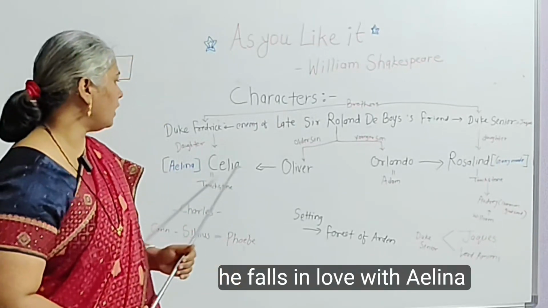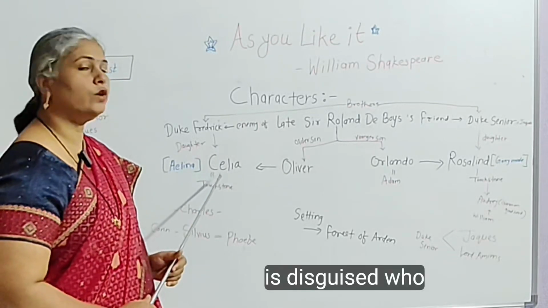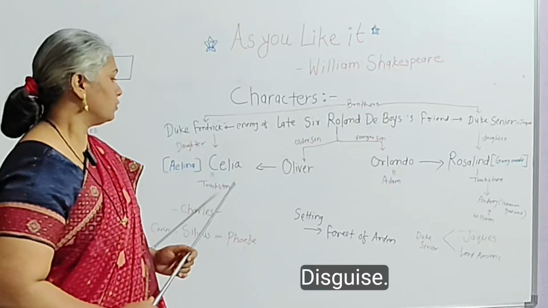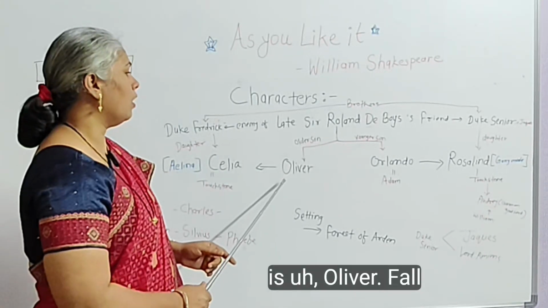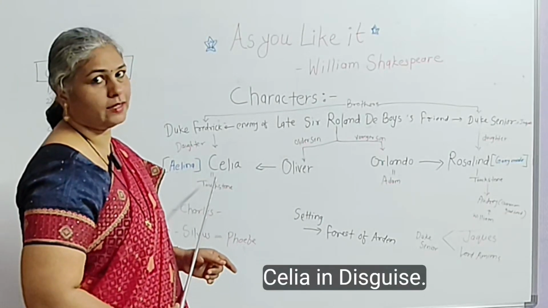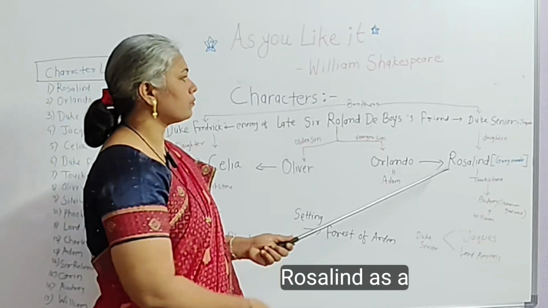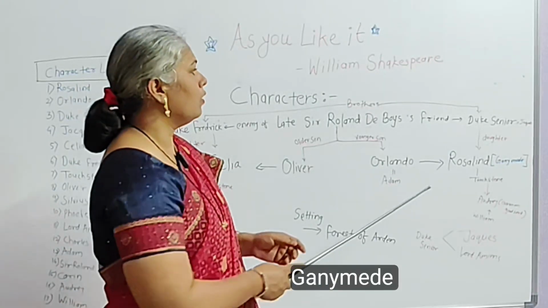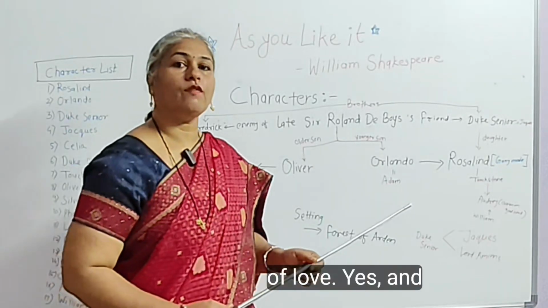So he falls in love with Aliena, who is Celia in disguise. Aliena is a common shepherdess. Oliver falls for Aliena, who is Celia in disguise. Here, Rosalind, who is disguised as Ganymede, befriends Orlando and gives him tutorials of love.